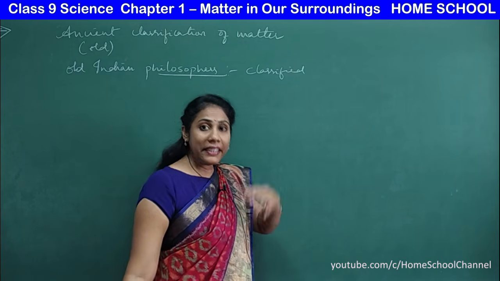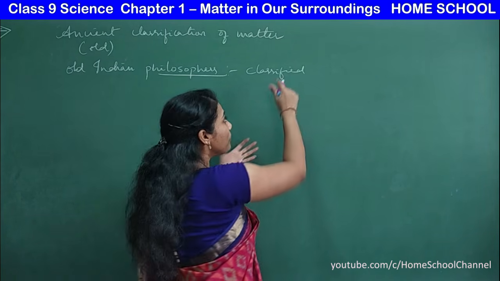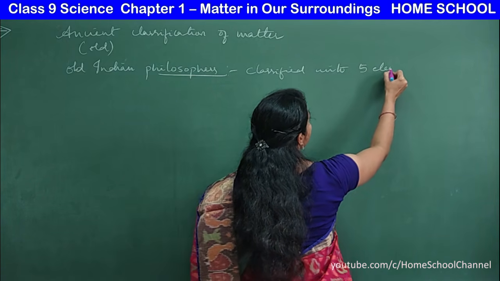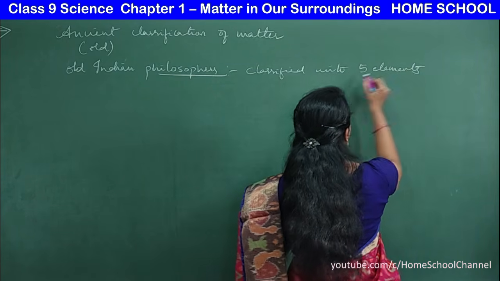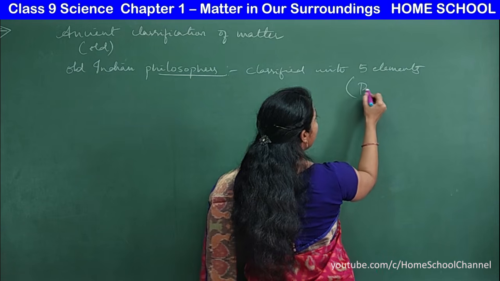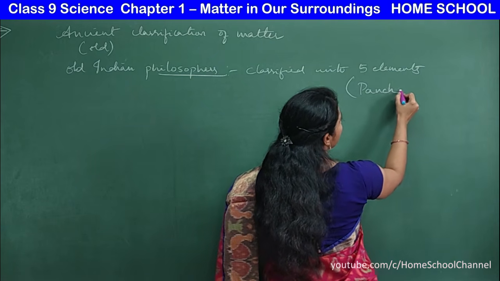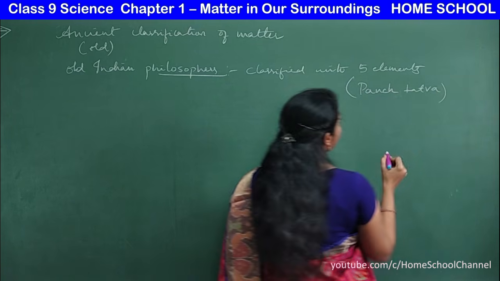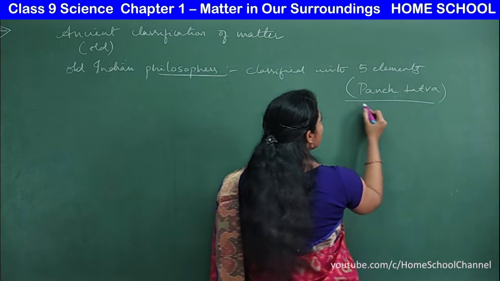So entire matter in the universe has been classified into 5 elements, and they are called Panchatattva.